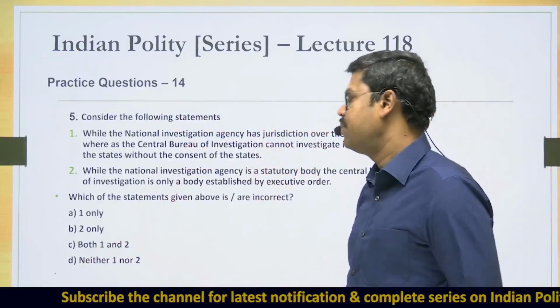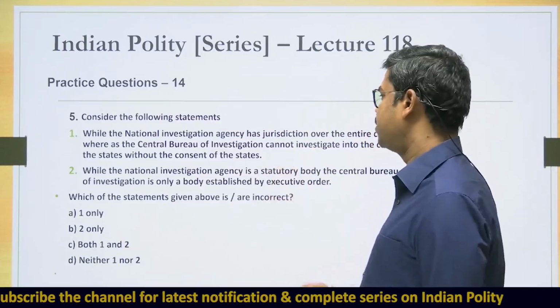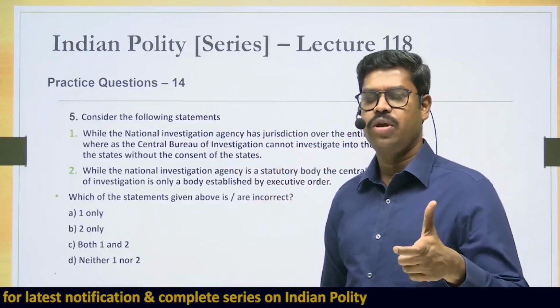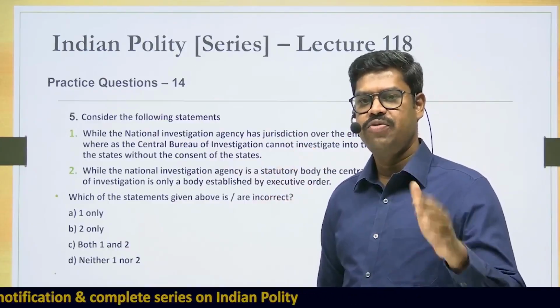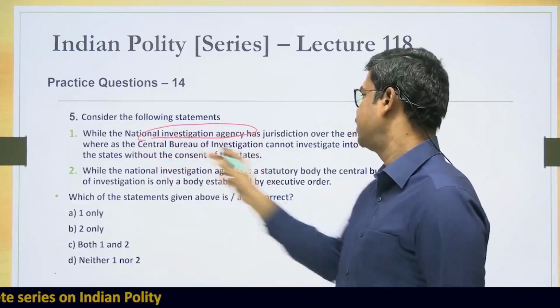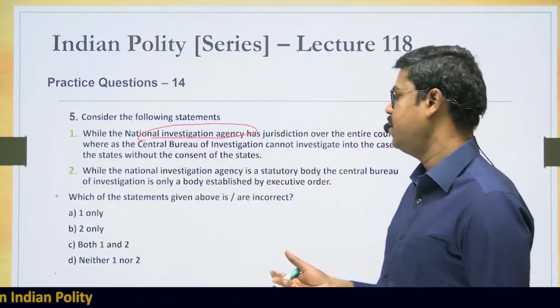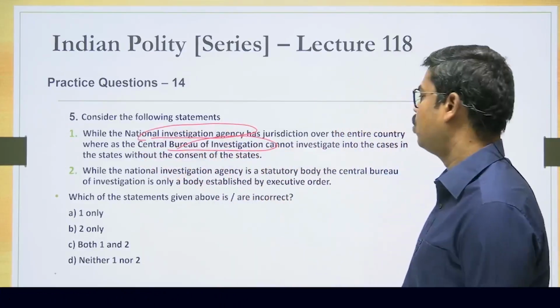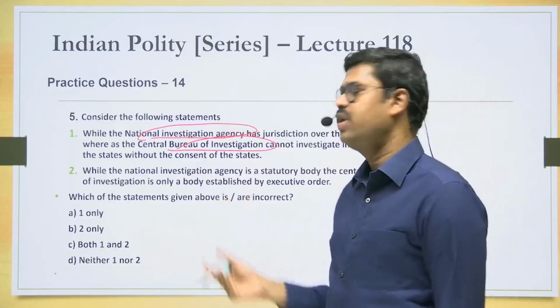Consider the following statements. Well, the National Investigation Agency. So what is the status of NIA? NIA is a statutory body established under the National Investigation Agency Act. Well, the National Investigation Agency has jurisdiction over the entire country, whereas the Central Bureau of Investigation cannot investigate cases in states without the consent of the states.